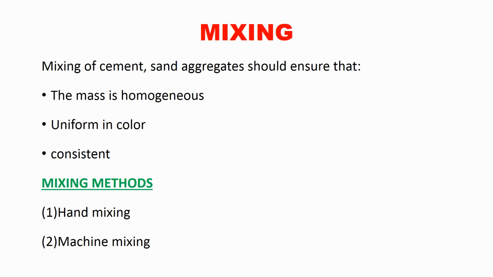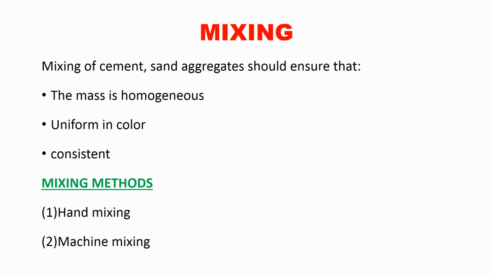Okay, next is mixing. Mixing we have also discussed. Mixing is nothing but whatever quantity of ingredients we have taken, cement, fine aggregate, coarse aggregate, and water, these four ingredients will be mixed together. So this is called mixing, as the name itself indicates. When you mix, your concrete should be homogeneous. The whole concrete should be homogeneous. It should give a uniform color.